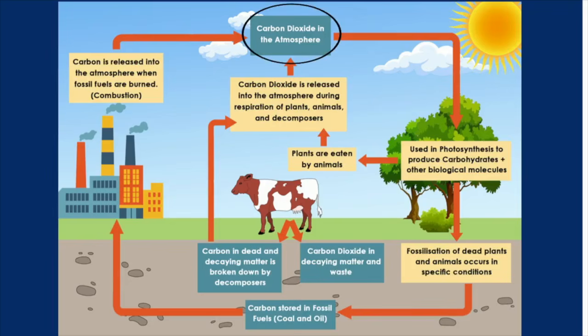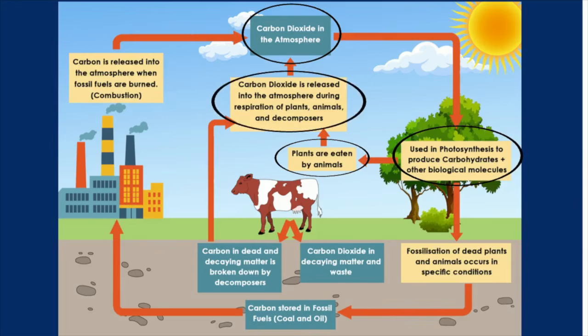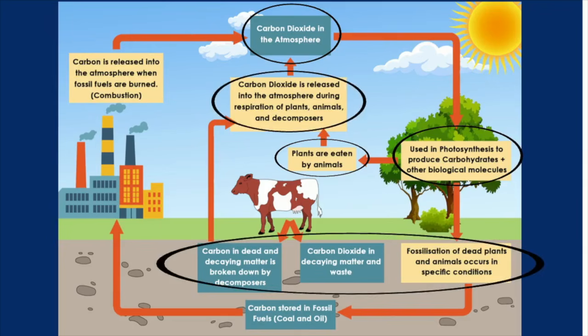So we have carbon dioxide in the atmosphere, and that can be used in photosynthesis to produce carbohydrates. Plants can eat that then, and then carbon dioxide is released again into the atmosphere. We also have carbon in dead and decaying matter. And that carbon can be released into the atmosphere when fossil fuels are burned.